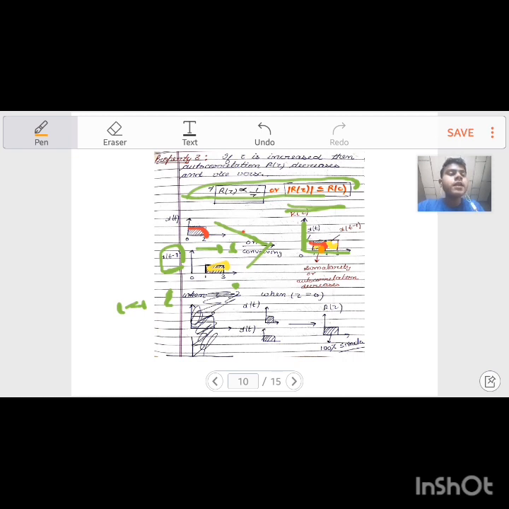If convolution decreases, then the similarity also decreases, and if similarity decreases, then autocorrelation also decreases. How? I told you during the definition of autocorrelation, remember this point, that autocorrelation is a measure of similarity. Now let me erase.